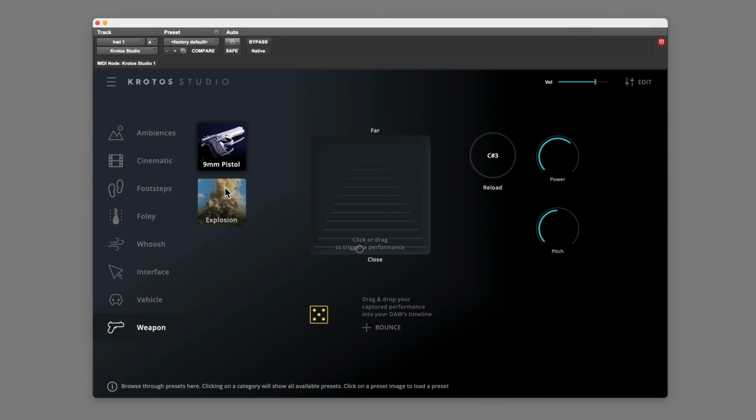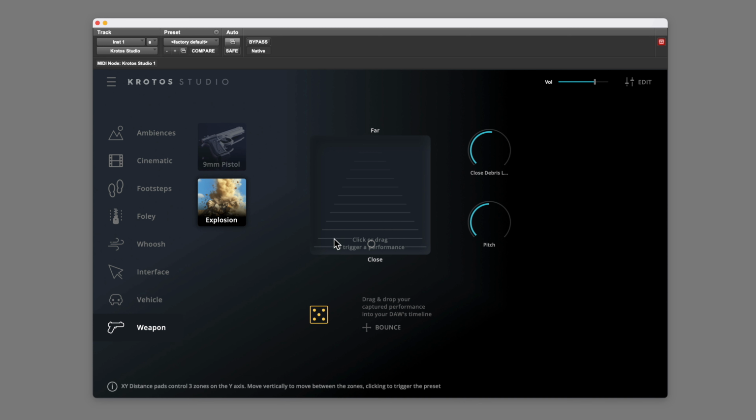Another sound from the Genesis sound pack is the explosion. Let's try that. Sounds great. That's very useful. So this saves a lot of time searching through sound effects and then trying to find an explosion which is the right perspective as well.